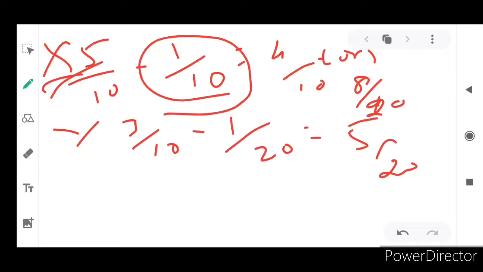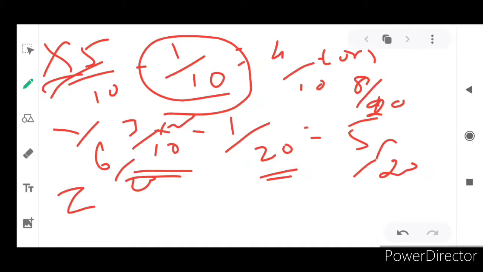How did this 5 by 20 come? Here 3 by 10 only, and here 1 by 20. So you have to keep it in mind. Can you understand? So in that situation it is 5 by 20, or else you can convert into 20: multiply by 2, 2 into 3 are 6, 6 by 20 minus 1 by 20 is equal to 5 by 20. You can keep it like this for better understanding.